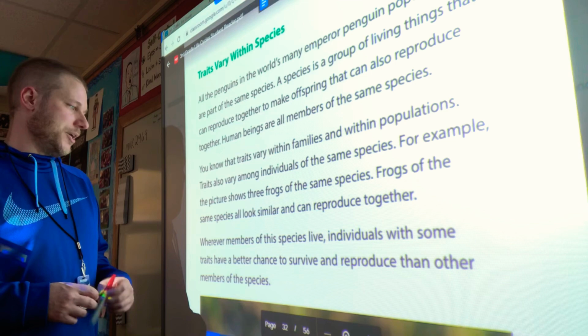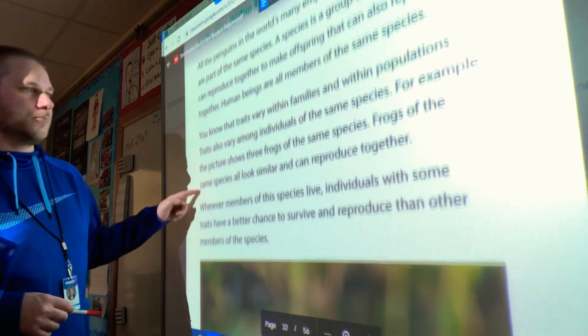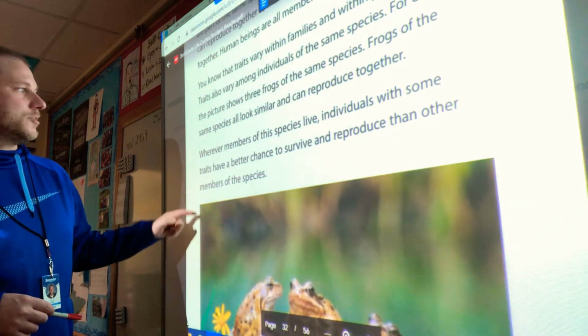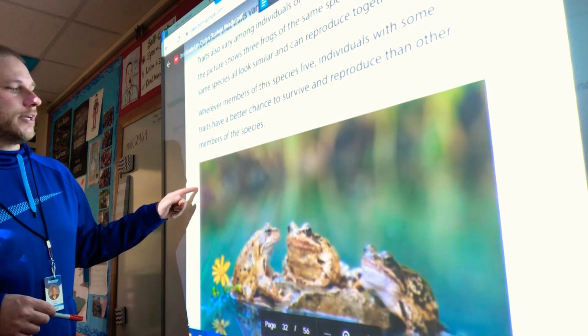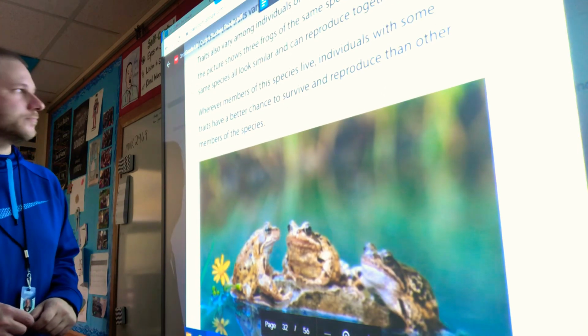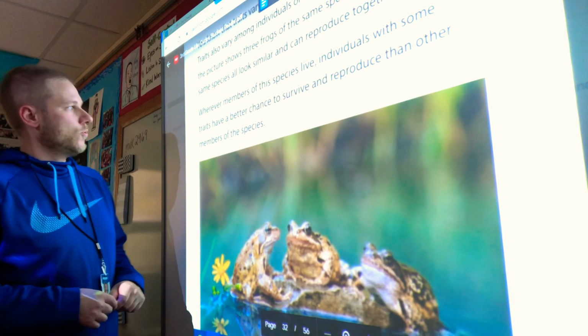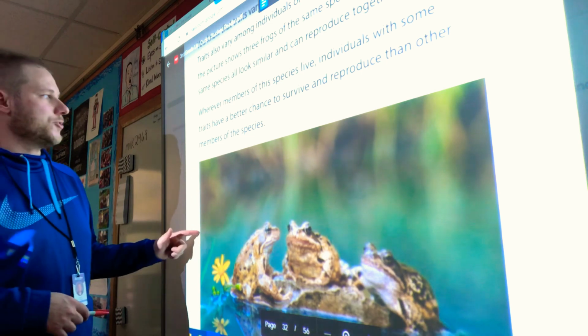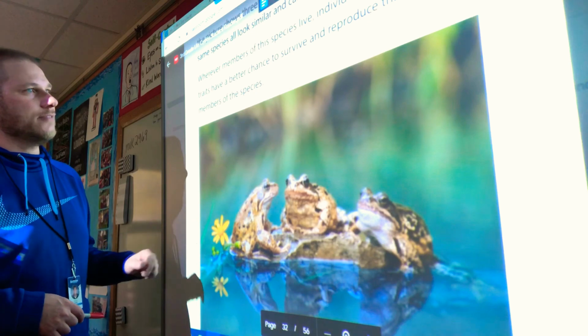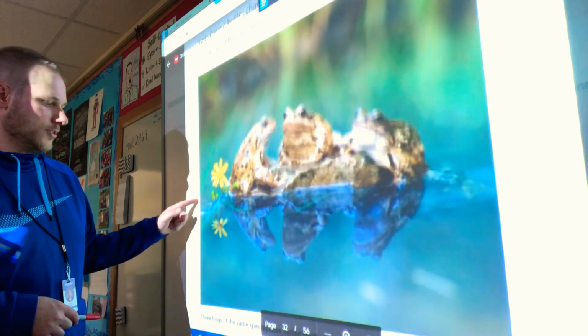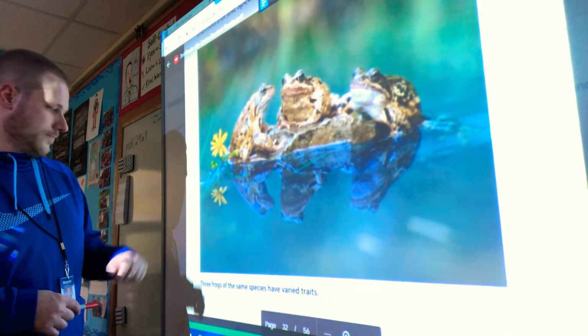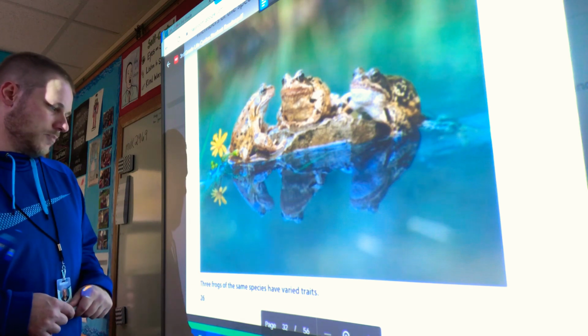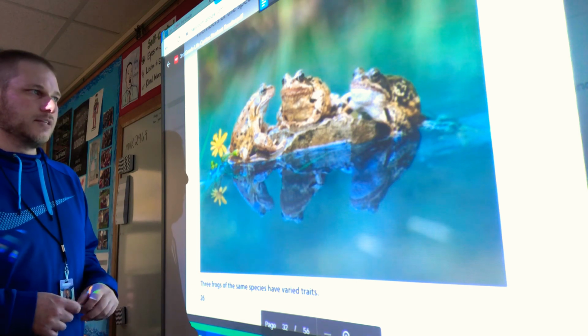For example, the picture shows 3 frogs of the same species. Frogs of the same species all look similar and can reproduce together. Wherever members of the species live, individuals with some traits have a better chance to survive and reproduce than other members of the species. So it says 3 frogs of the same species have varied traits.